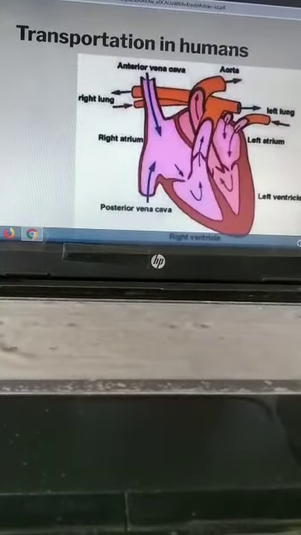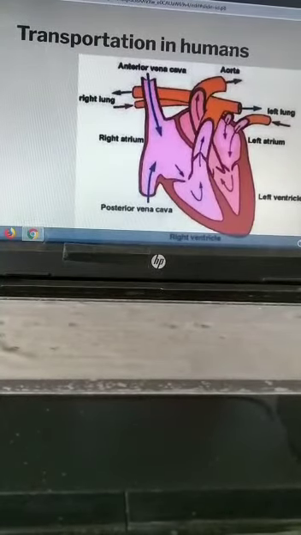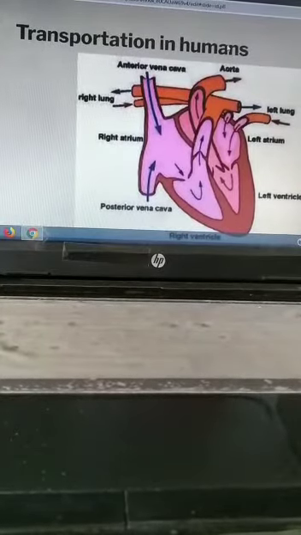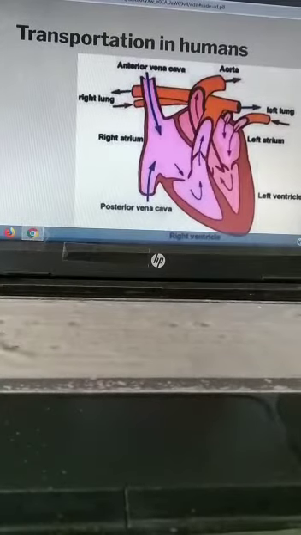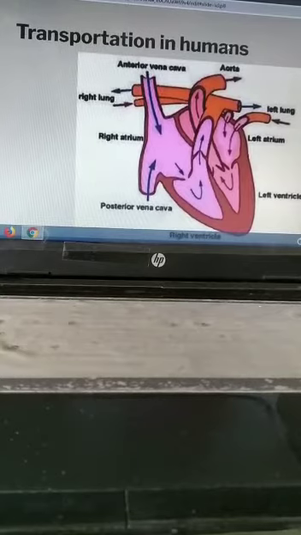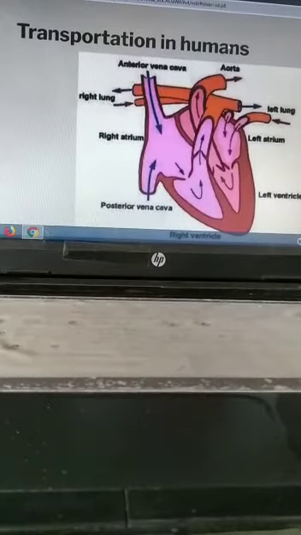The left atrium is connected to the left ventricle through a wall. Similarly, the right atrium is connected to the right ventricle through another wall. These walls prevent the backflow of blood into the atria when the ventricles contract to pump blood out of the heart to the rest of the body.